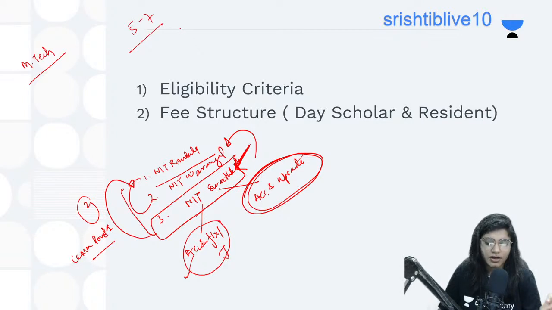If it's an online system, then you don't have to pay hostel fees for sure, because you're studying online. But once you go to offline NITs, you have to pay your fees, or they will tell you how they will arrange this. The first case is that they can take your fees and then refund you after completion of masters. Definitely they won't take hostel fees if you are doing your course online.